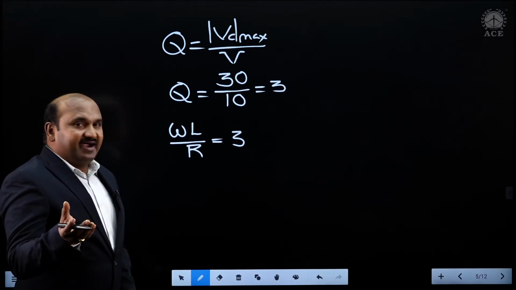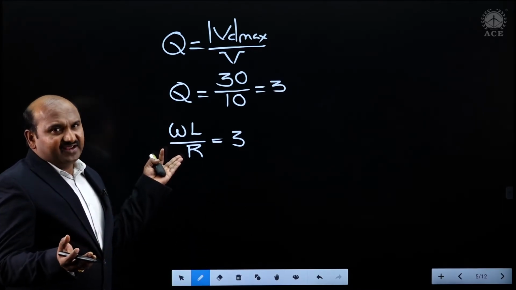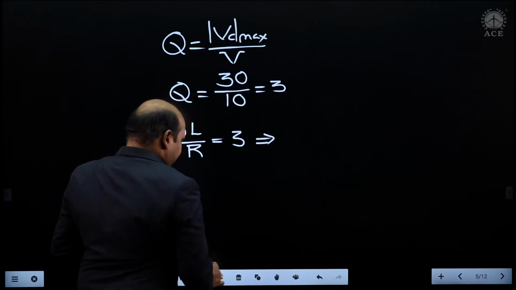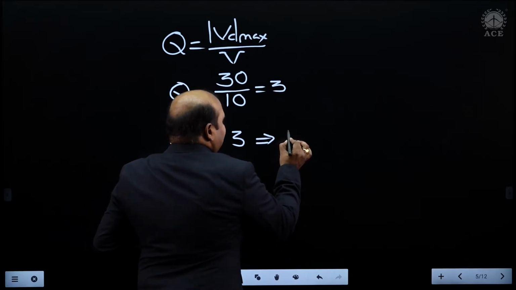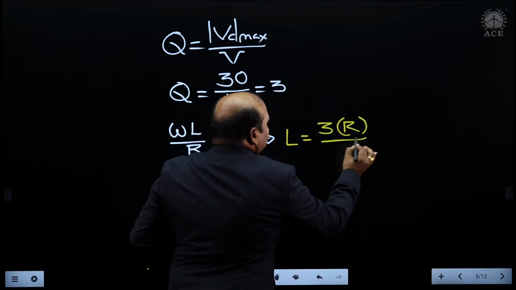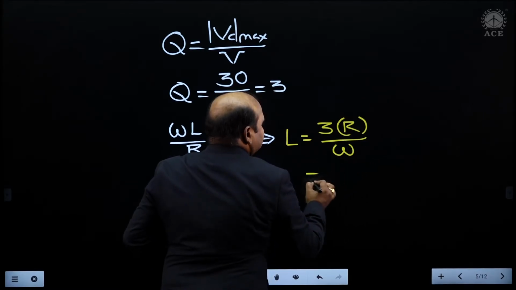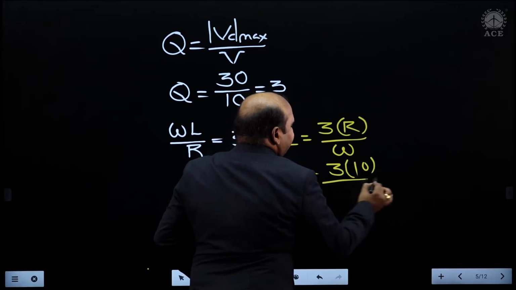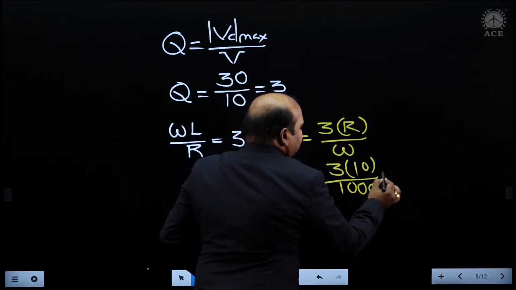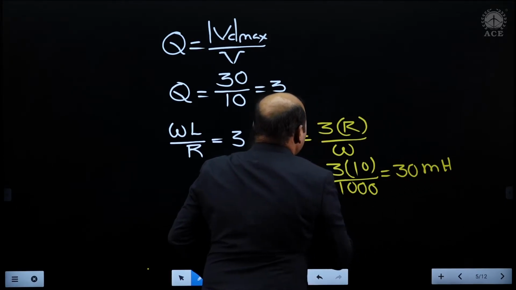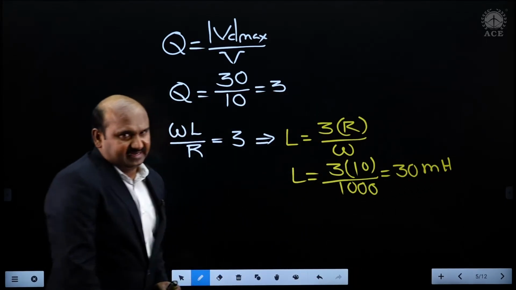The required L value is needed, and omega, the operating frequency, is given as 1000 radians per second. Using this, the required value L is equal to 3 times R divided by Q or omega. Is it right? Now 3 into 10 divided by 1000. With this I can say the L value is 30 millihenries.